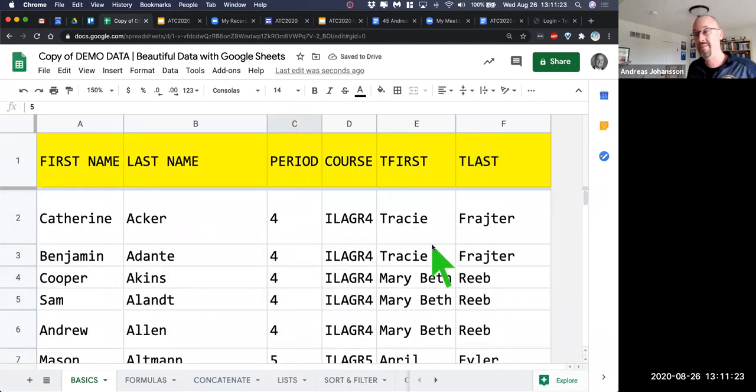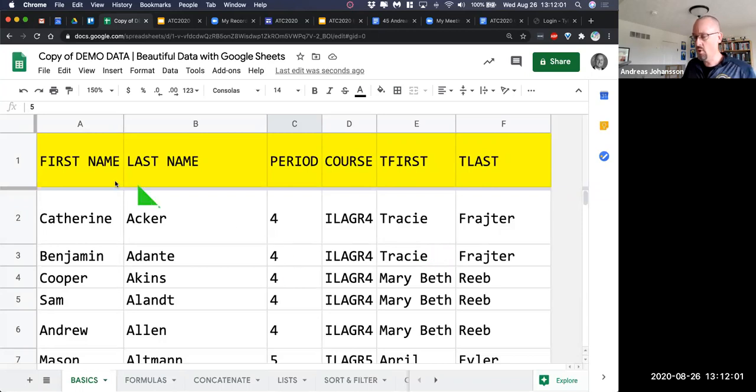What's the benefit? It's easier to maneuver around. You don't have a bunch of extra space that you don't really need. And Google Sheets will maneuver a lot faster for you. I do primarily most of the stuff that I do spreadsheet-wise in Google Sheets. Sometimes I'll move into Excel, and that is if I'm looking at a data set that pertains to all of our students. So if I were to pull a data set that says all students, all courses, everything, that's going to be almost 50,000 rows, and maybe 30 columns. That's a big sheet. I'm going to do that in Excel, but that's for a different day.